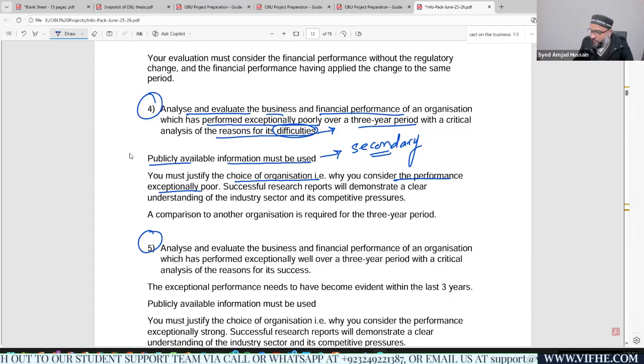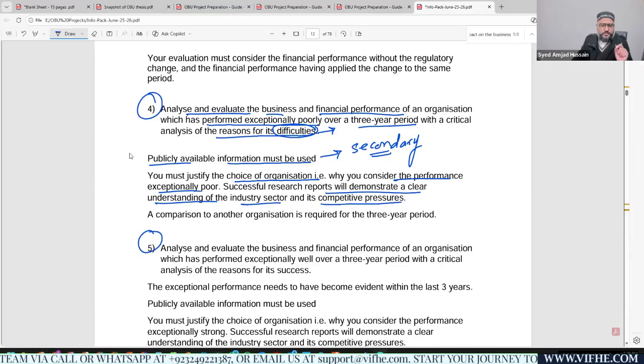A successful research report will demonstrate a clear understanding of the industry sector and its competitive pressures. So you need to focus on having a good idea about the industry, and once you start working on the project, you'll be getting the information, right?